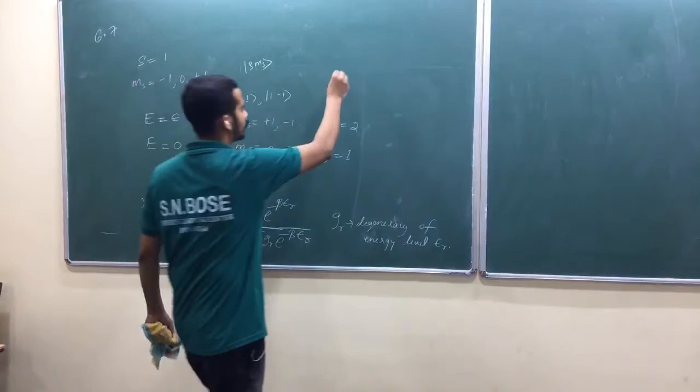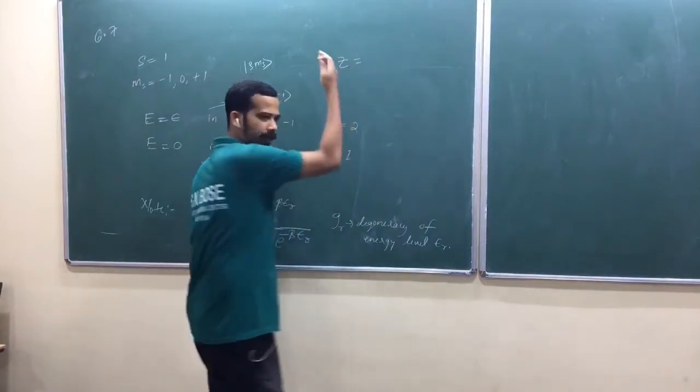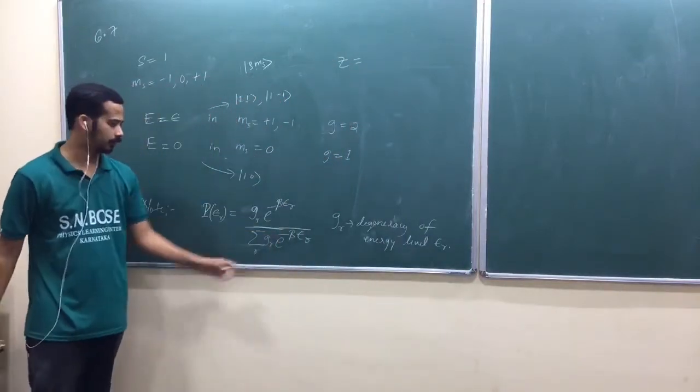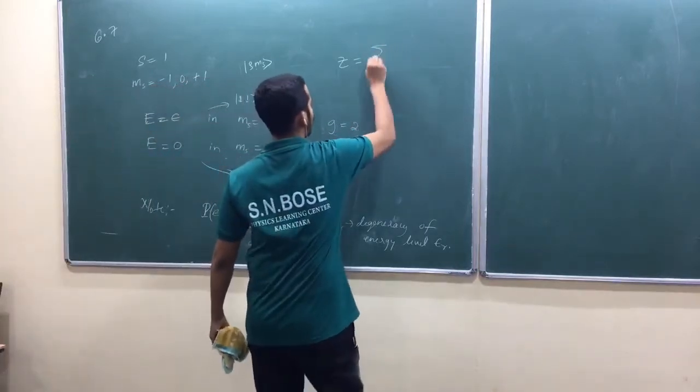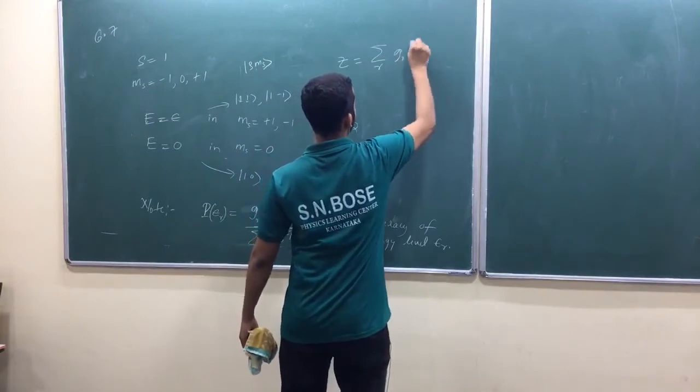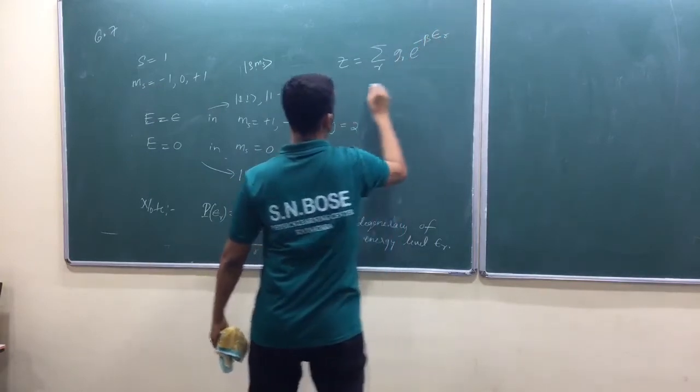Now how do you find partition function? You better first define partition function, you can move on. You don't have to again define this one. So partition function, what is this one? Summation over R, GR, e raised to minus beta ER. What is this one?